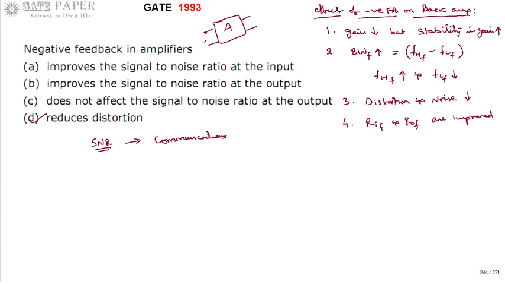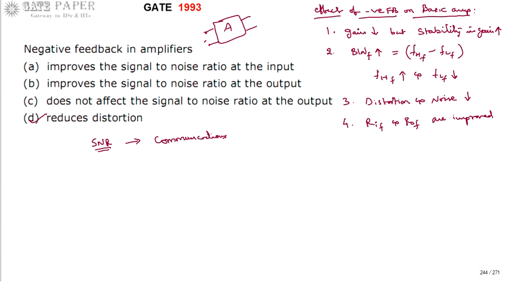If you are transmitting a signal through a channel, what is the input and what is the output of the channel? How much is the SNR at the input side, how much at the output side, how much of the signal is deteriorated in the channel? To specify that, SNR is used.